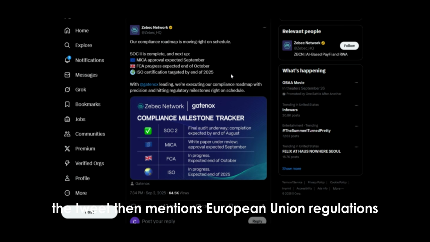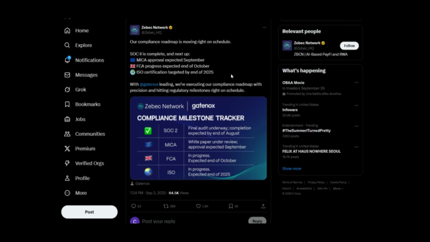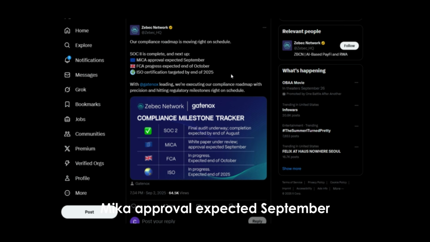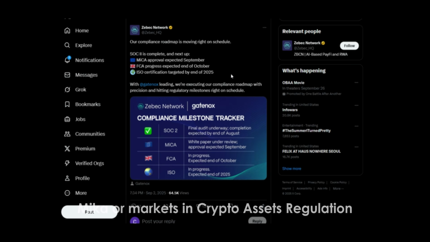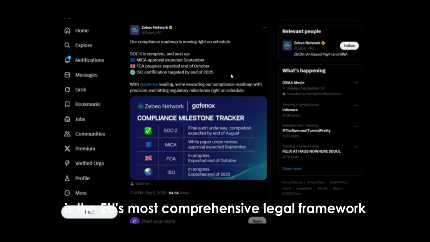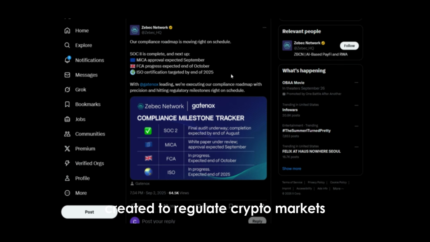The tweet then mentions European Union regulations. "MiCA approval expected September." MiCA, or Markets in Crypto Assets Regulation, is the EU's most comprehensive legal framework created to regulate crypto markets. The purpose of MiCA is to bring all companies issuing crypto assets or providing related services under a common regulatory framework, and to ensure investor protection.